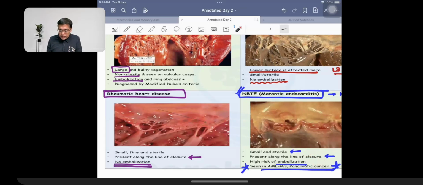When we are talking about rheumatic heart disease, it is going to be associated with no chances of embolization because it is very tightly attached. And where exactly is it located? Small and sterile, and it is going to be located along the line of closure. So these are the things that we just need to remember, right?